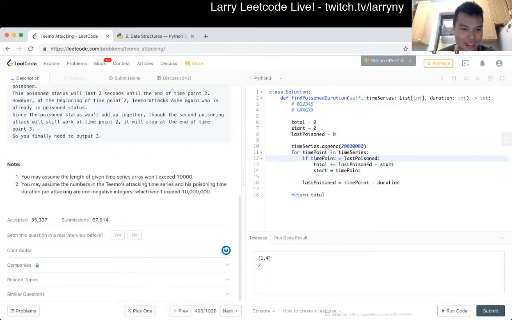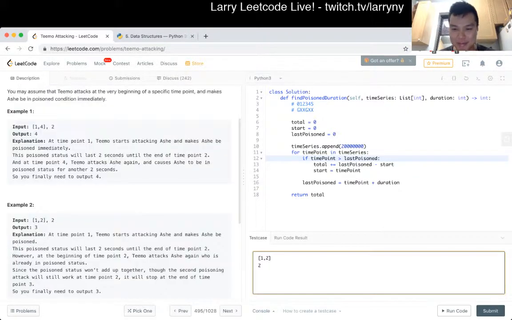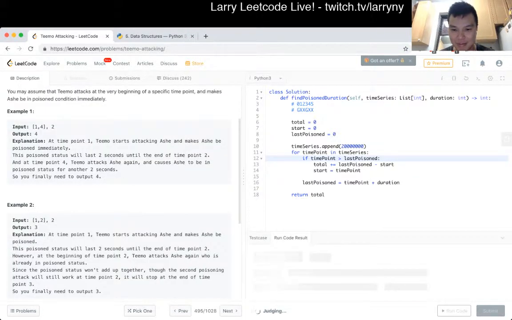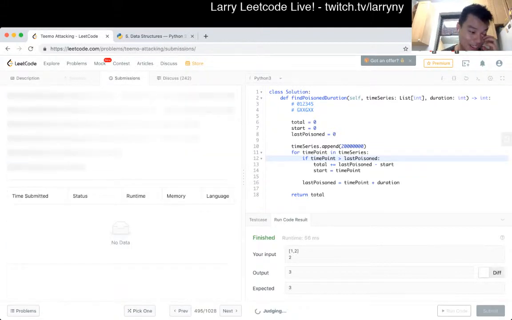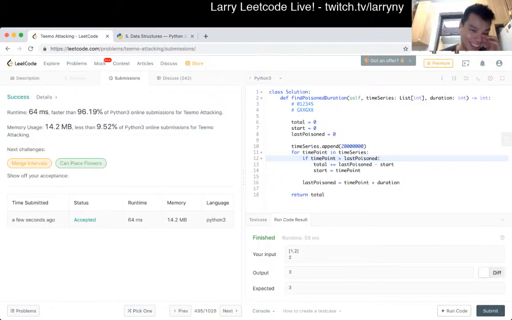I'm going to try the other one that's here. Cool, so that worked too. I guess I'm good to submit. I'm relatively confident. I just made a lot of silly mistakes, and that's why we practice, right? Okay, cool.